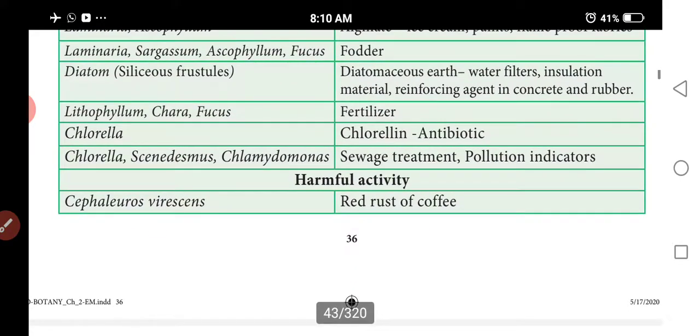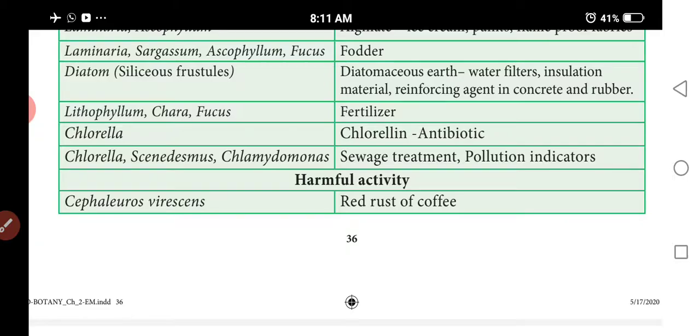Next is Chlorella. Chlorellin is obtained from Chlorella, and it has antibiotic properties. Next, Chlorella, Scenedesmus and Chlamydomonas are used in sewage treatment and are very helpful as pollution indicators.